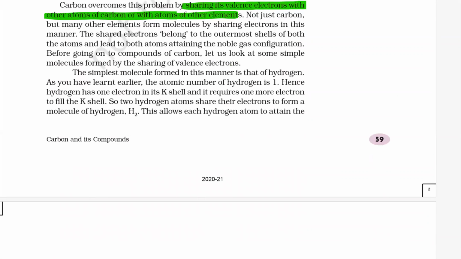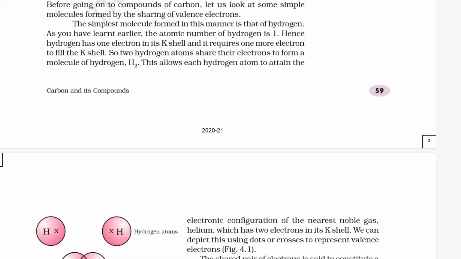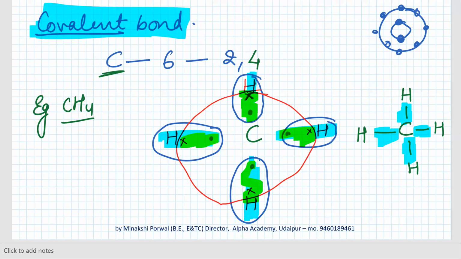we'll discuss covalent bond in detail now. So let us see the bond formation in case of hydrogen molecule. Okay. अब हाइड्रोजन का एटॉमिक नंबर होता है 1. Okay. So suppose 2 hydrogens are there. Okay. So to achieve the nearest stable configuration, hydrogen wants to get 2. Okay. So both of them offer 1 electron for sharing. जो एक इलेक्ट्रॉन है इनके पास, वो दोनों उसी को शेयरिंग के लिए ऑफर करते हैं.